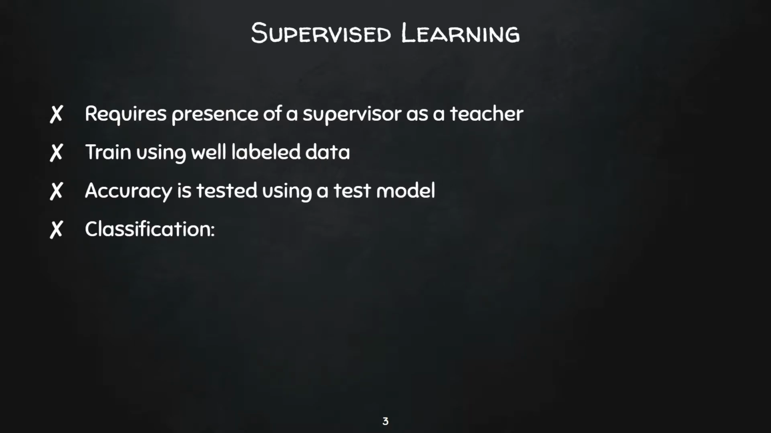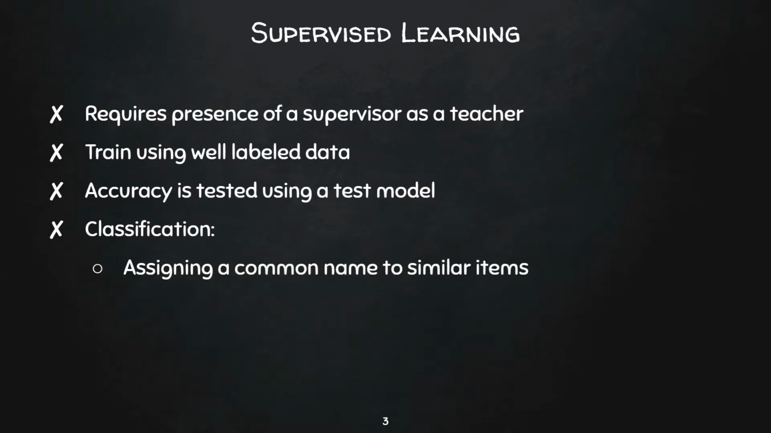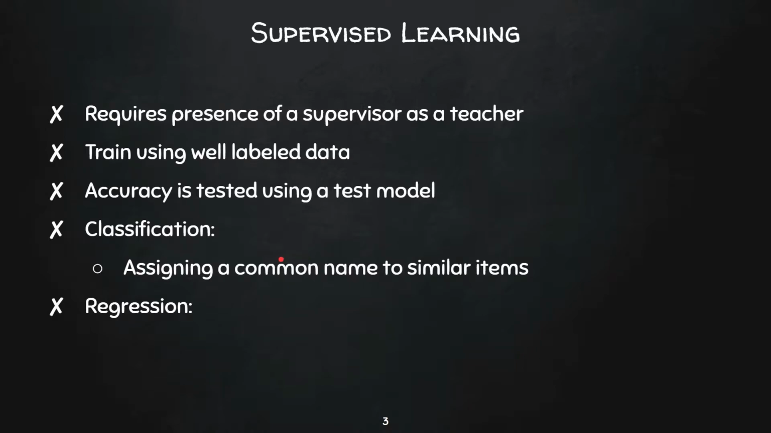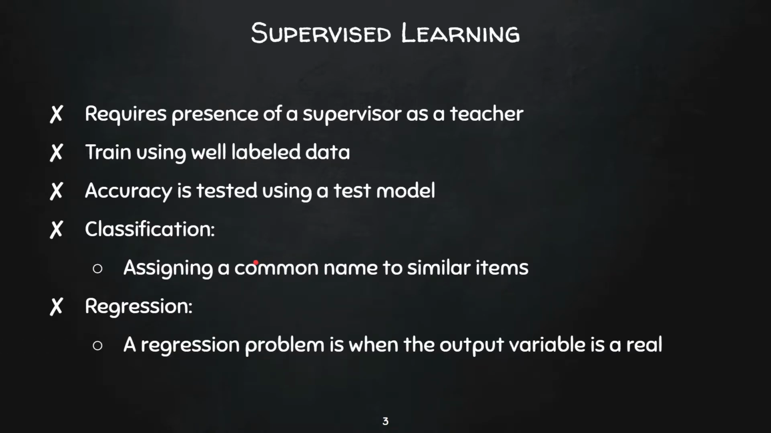So there are two types of supervised learning. The first one is classification. Classification means assigning a common name to similar items. That means if we show the model multiple fruits, then we'll classify them: this is an apple, this is a banana, etc. The other one is regression. Regression means when there are no chances of classifying anything, when the output variable is a real value.